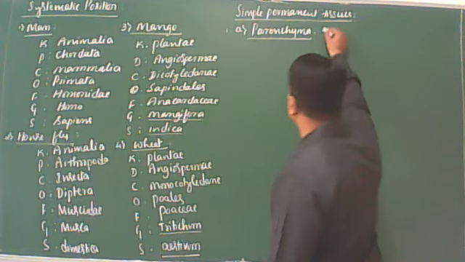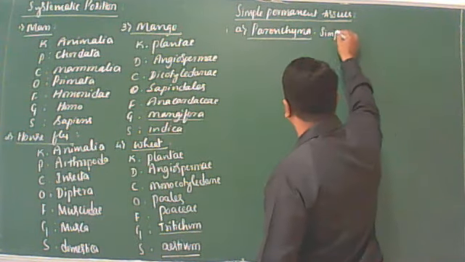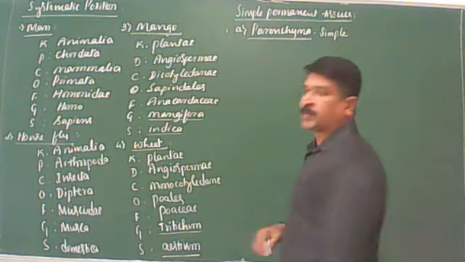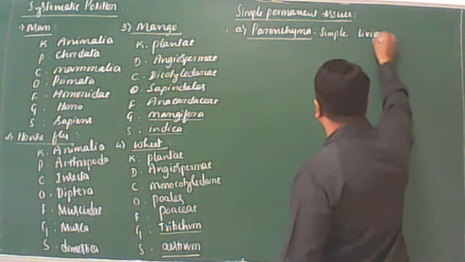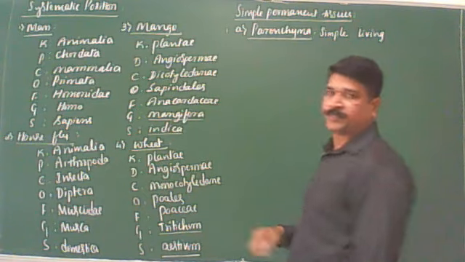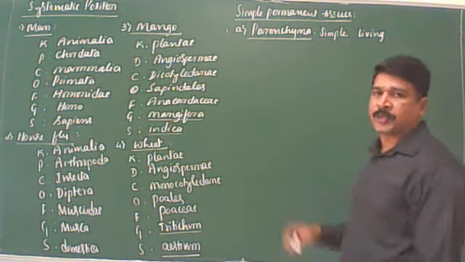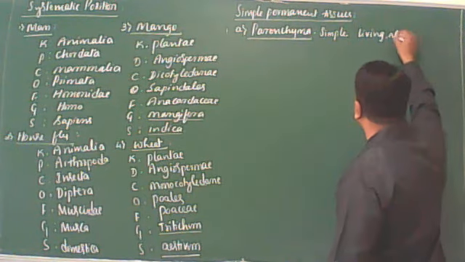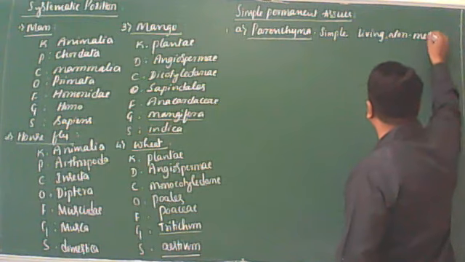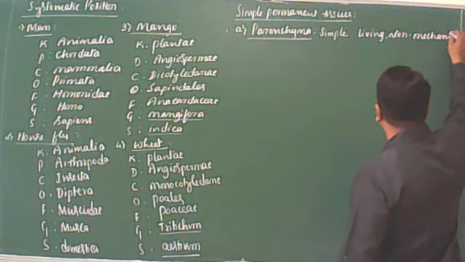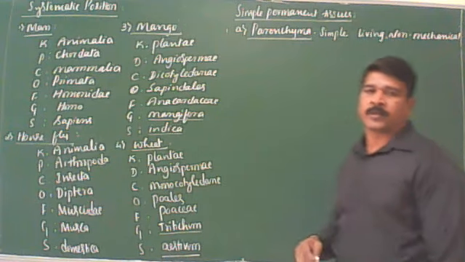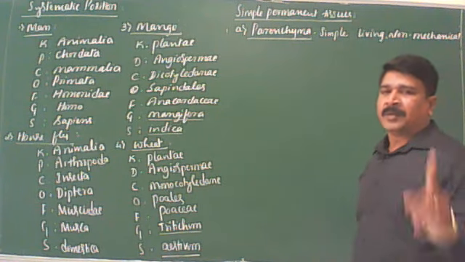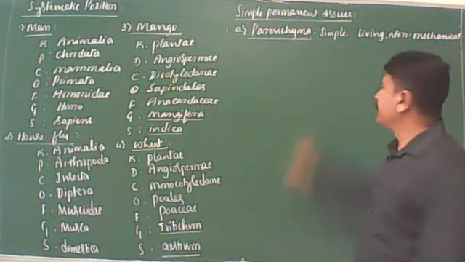It is simple because it is made up of only one type of cells.